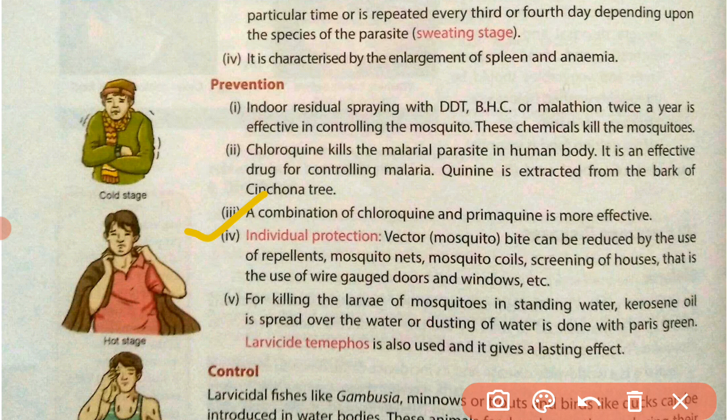Individual protection. How can a person individually save himself from this disease? So vector mosquito bite can be reduced by the use of repellents, mosquito nets, mosquito coils, screening of houses, that is the use of wire mesh on doors and windows.